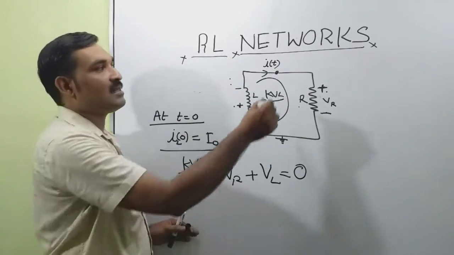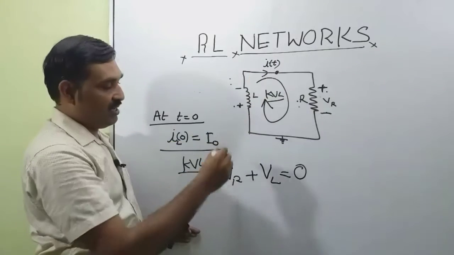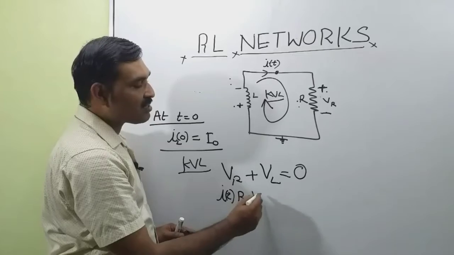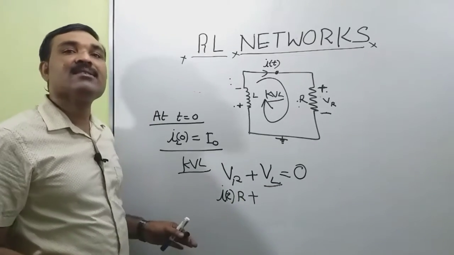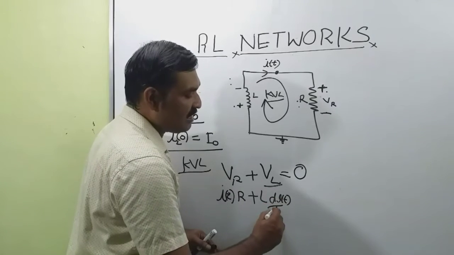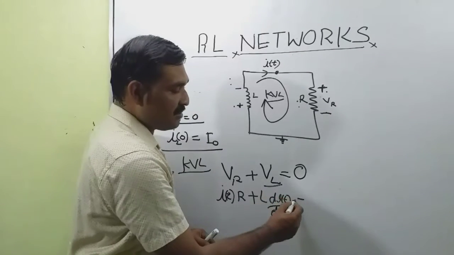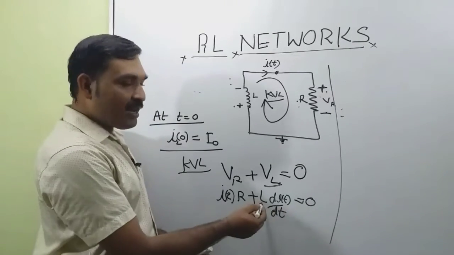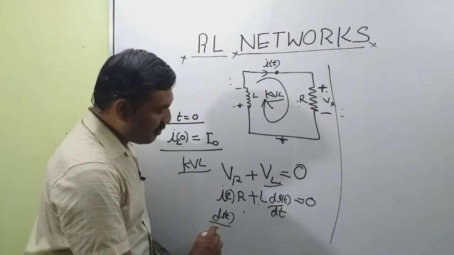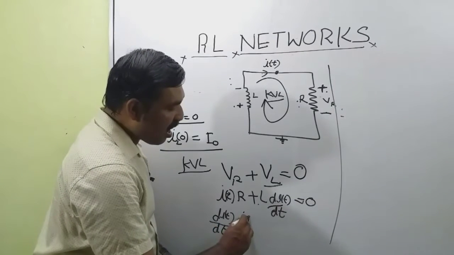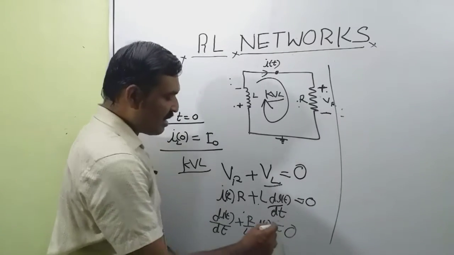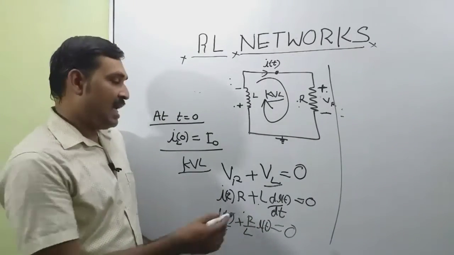The voltage across the resistance is R into i(t), so we can write i(t) into R plus the voltage across the inductance, given by L di(t)/dt, equal to 0. Now we can write this expression as di(t)/dt plus R/L into i(t) equal to 0. I divided the expression throughout by L.